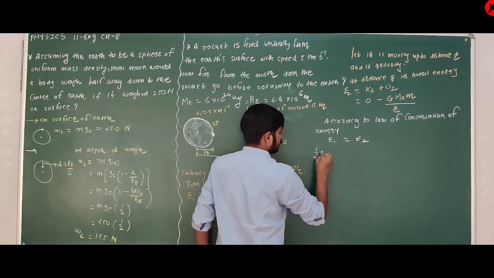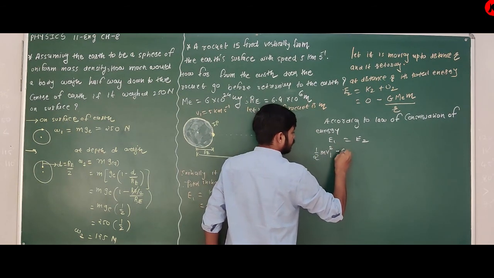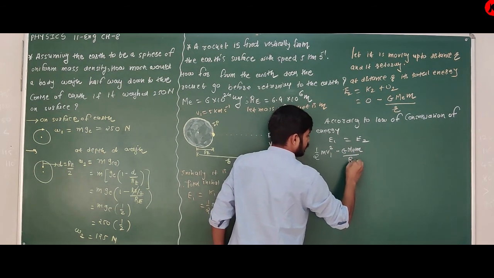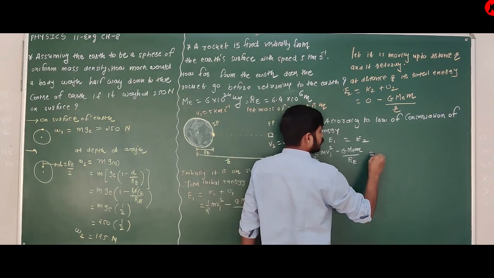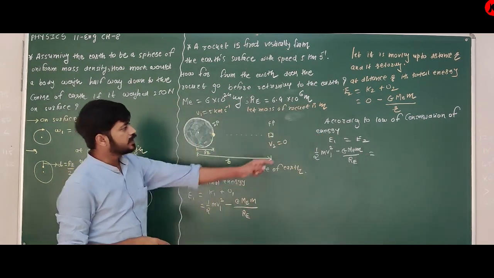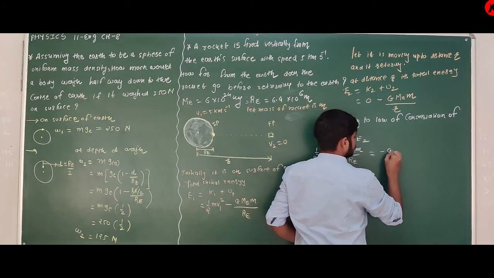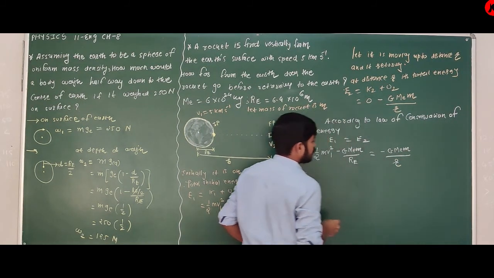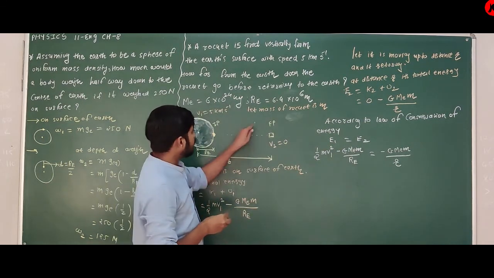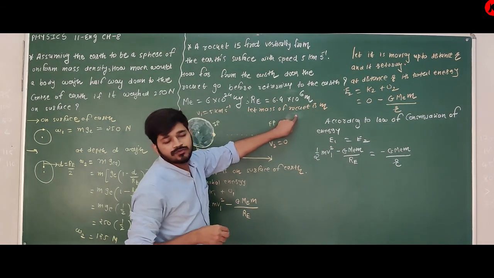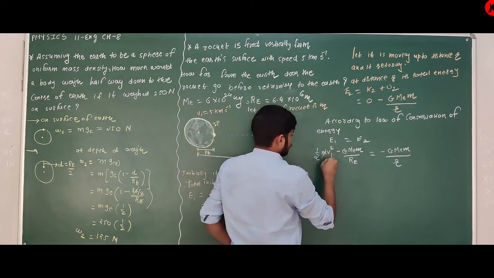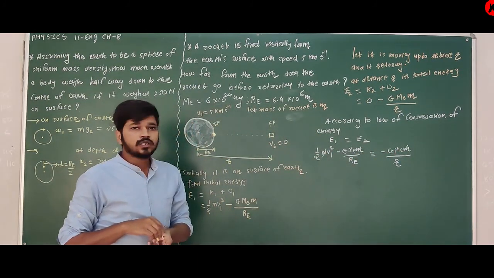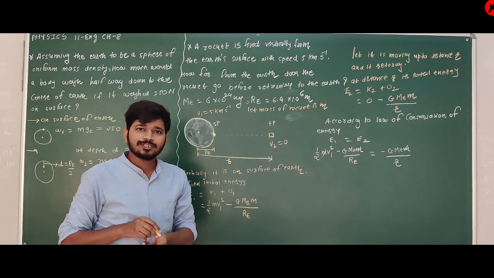It is half m v1 square minus G M m upon RE, is equal to, here it is 0, minus G M m upon r. As the mass of the rocket is not given, we assumed it; this m cancels. Any doubt?